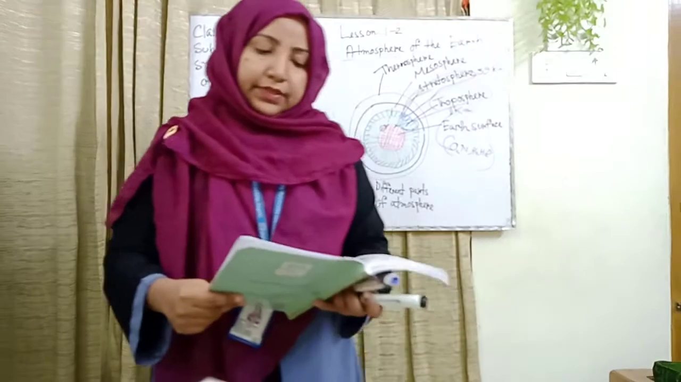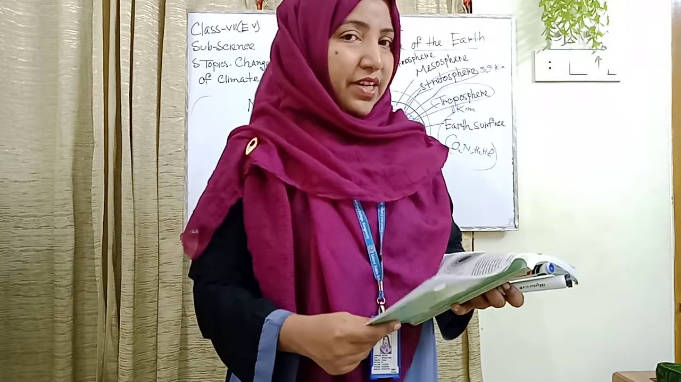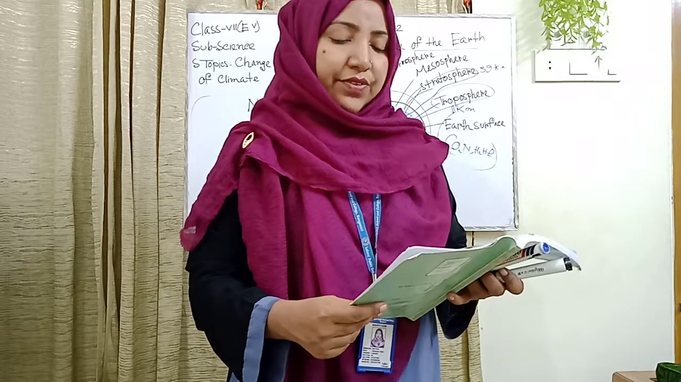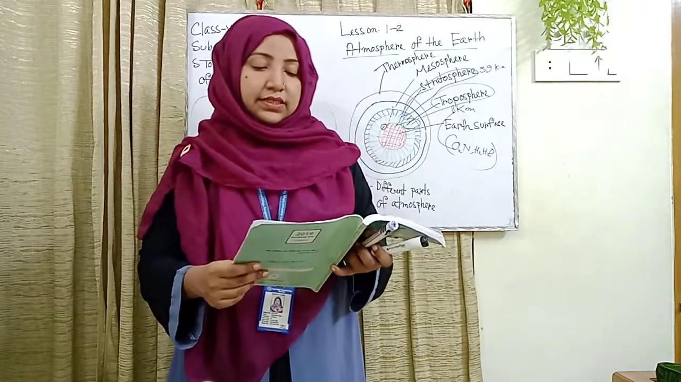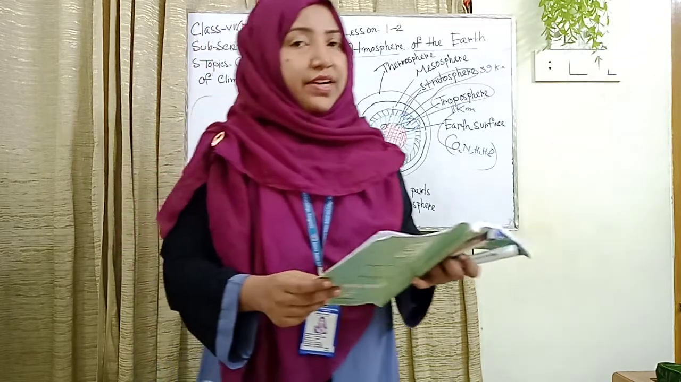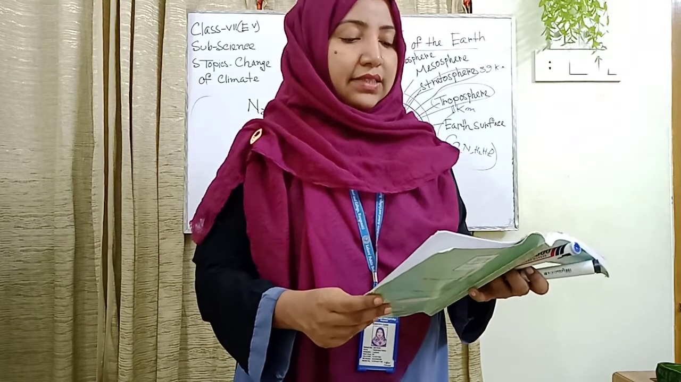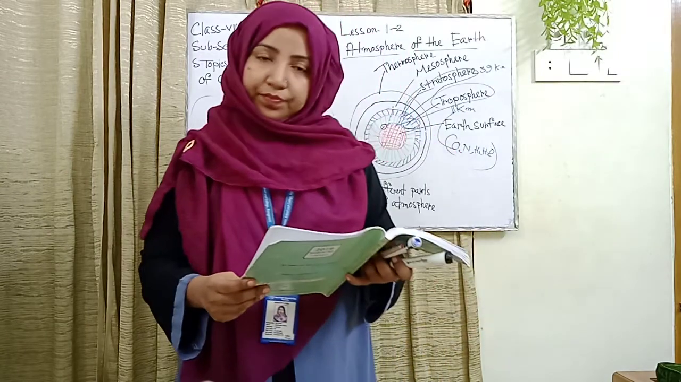This layer contains one gas named ozone. Do you have any idea about ozone? Ozone is a shielding layer. This gas protects us from the sun's harmful rays, basically ultraviolet rays, alpha rays and beta rays. They are very harmful for human beings. This layer and above it contain less amount of the other gases of the atmosphere.